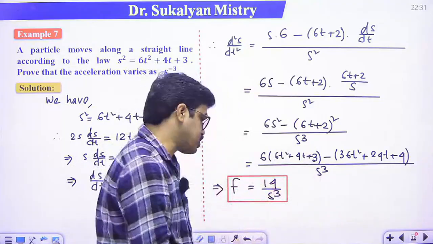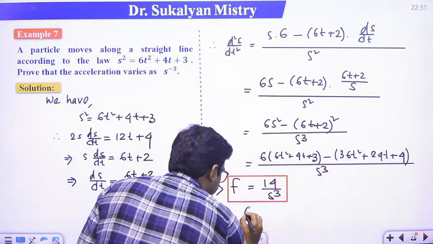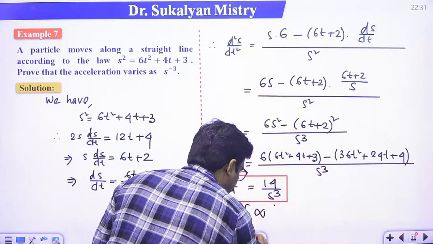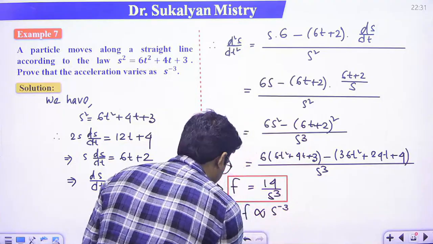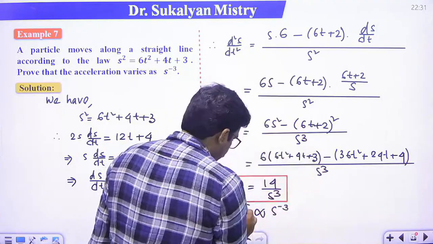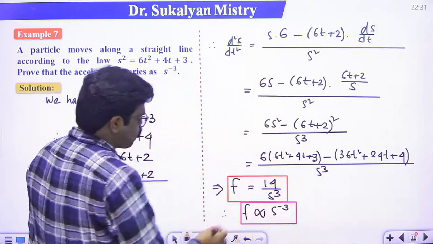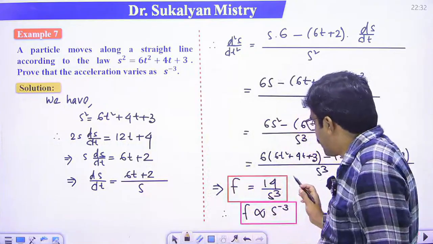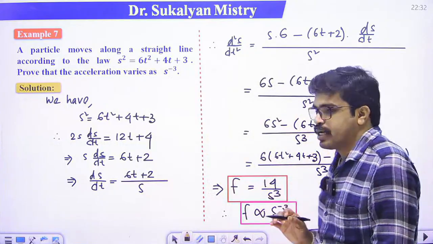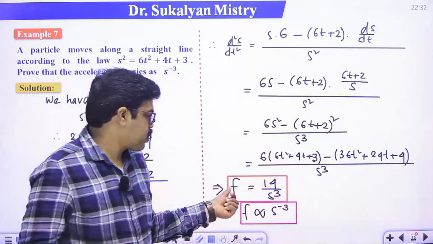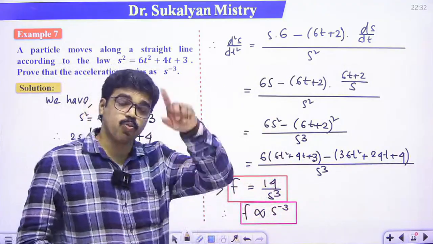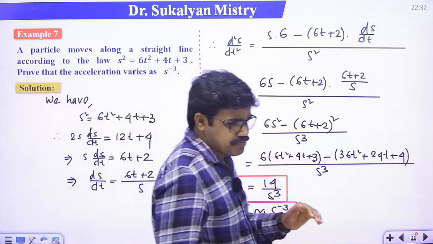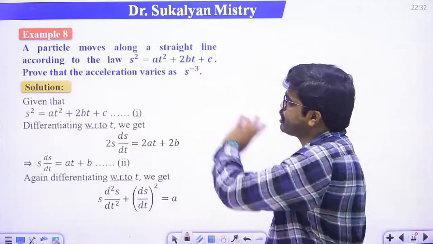So 14 is constant, so we conclude that f varies as 1 by s cube, that means s to the power minus 3. Clear? So proved. We proved that the acceleration f varies as 1 by s cube. So it is a very, very important example. Similar problem you can solve. So this is your assignment.